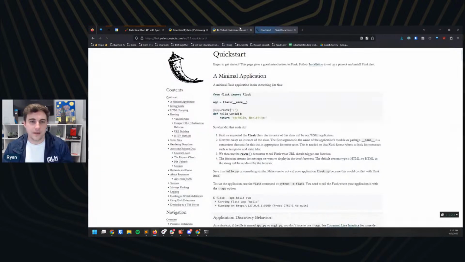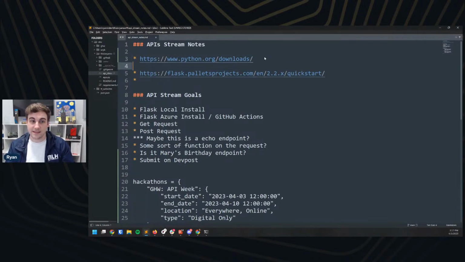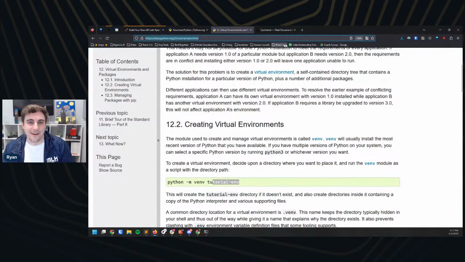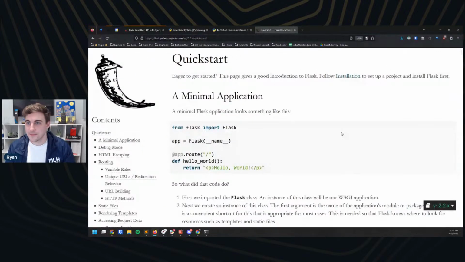Bam. And did we add the virtual environment documentation to our notes? We did not. Y'all got to keep me honest here. We got to add that in as well. All right. So I will blow up the font for everybody at home here.